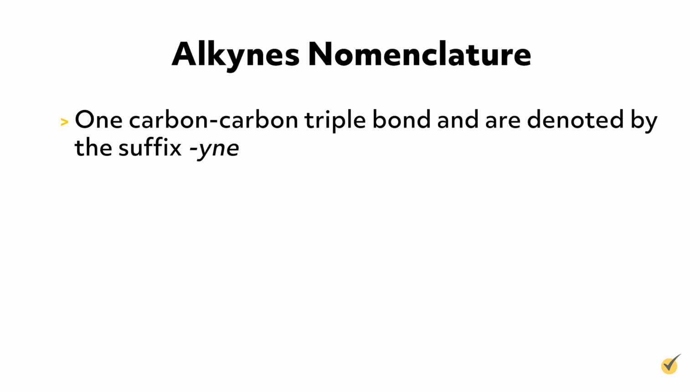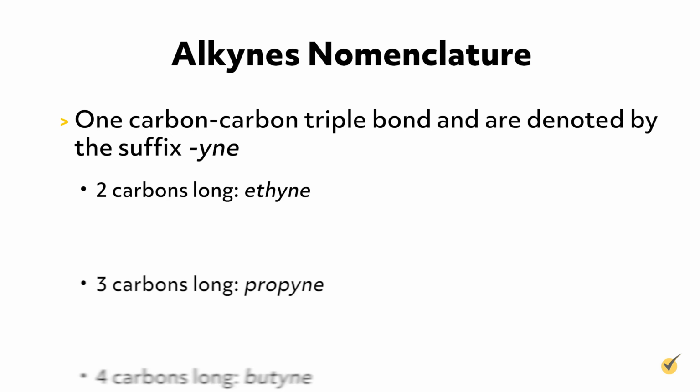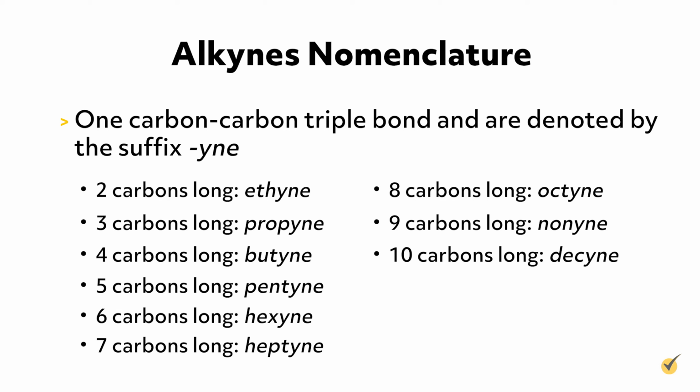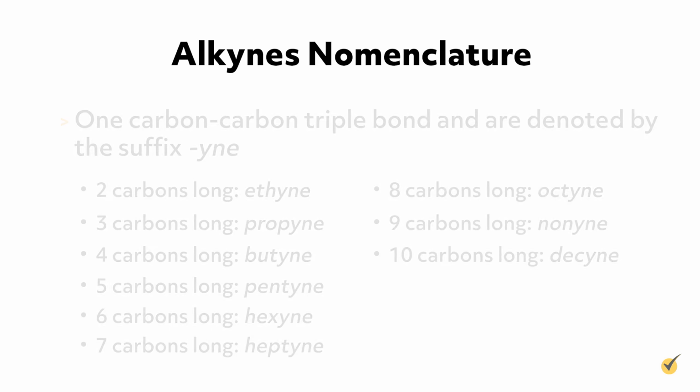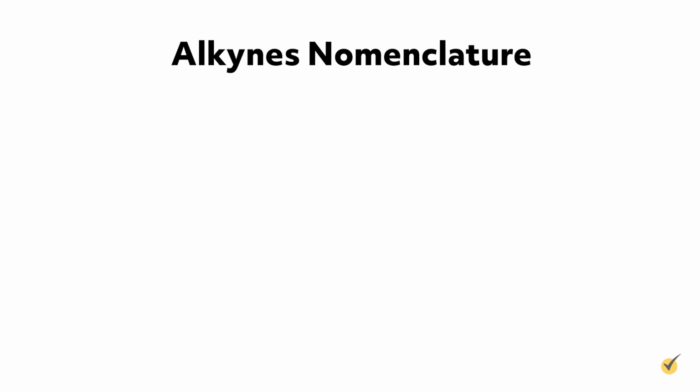Alkynes are defined by the presence of at least one carbon-carbon triple bond and are denoted by the suffix -yne. Following the convention used for alkanes and alkenes, the number of carbon atoms in the parent chain of alkynes, 1 through 10, are indicated as ethyne, propyne, butyne, pentyne, hexyne, heptyne, octyne, nonyne, and decyne. The IUPAC rules that are specific to the alkynes are as follows.